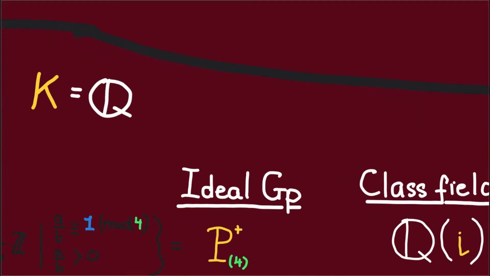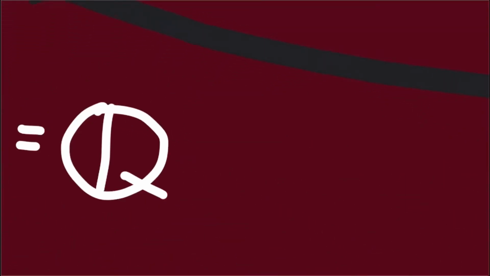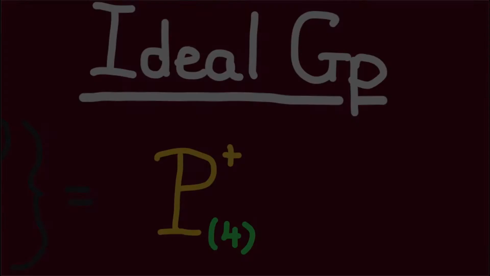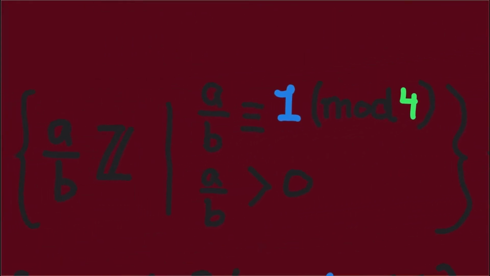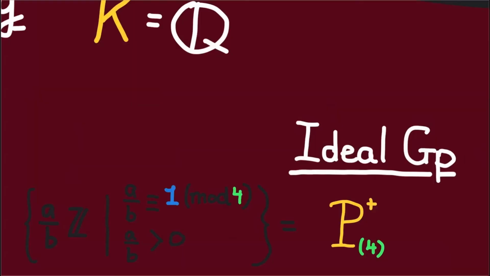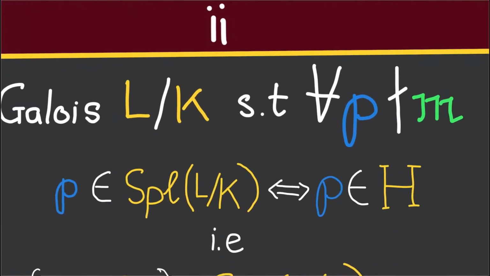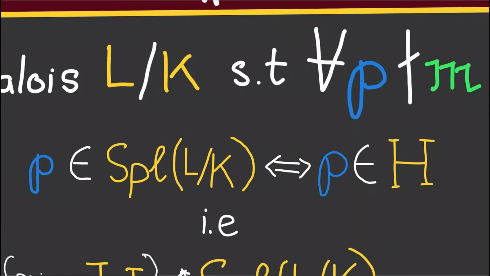For our examples, let's take K to be Q. First, let us find the class field corresponding to the ideal group with modulus 4Z. Recall that this ideal group is defined as follows. It consists of fractional ideals generated by A over B, where A and B are integers such that A is congruent to B modulo 4 and A over B is positive. Now, to find a class field for this ideal group means that we want to find a Galois extension L of Q such that for every odd prime P, P splits over L if and only if P is congruent